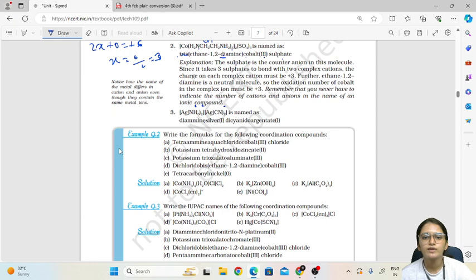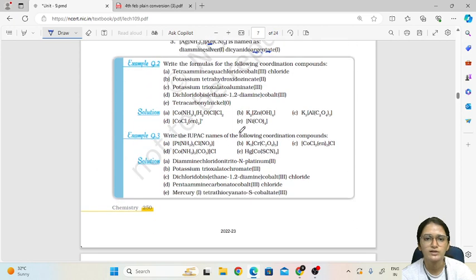Now whenever we have an anionic complex, meaning the complex has a negative charge, then while writing the central metal atom name, we write -ate. Like this is silver, now we cannot write silverate, so we take the Latin name of Ag, that is argent. We take dicyanoargentate, and 1 is the charge on that.